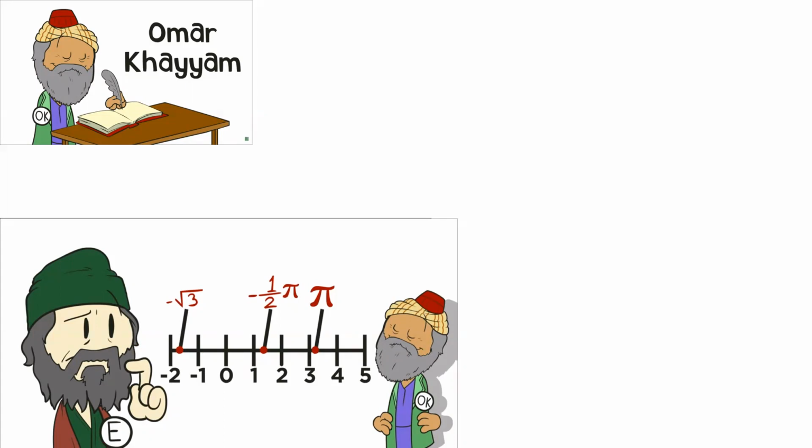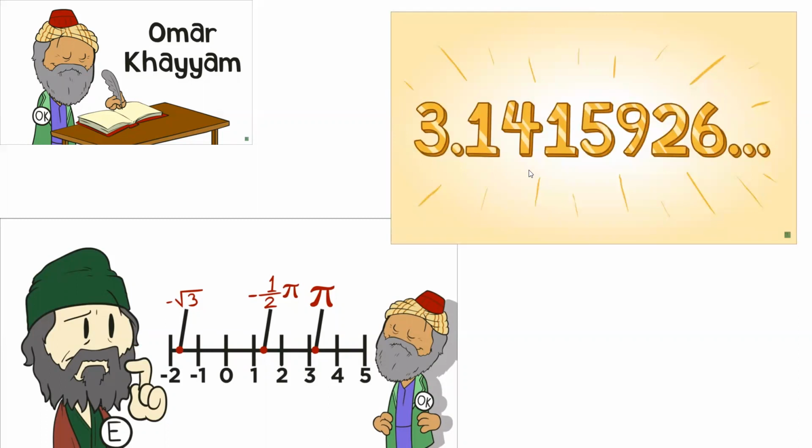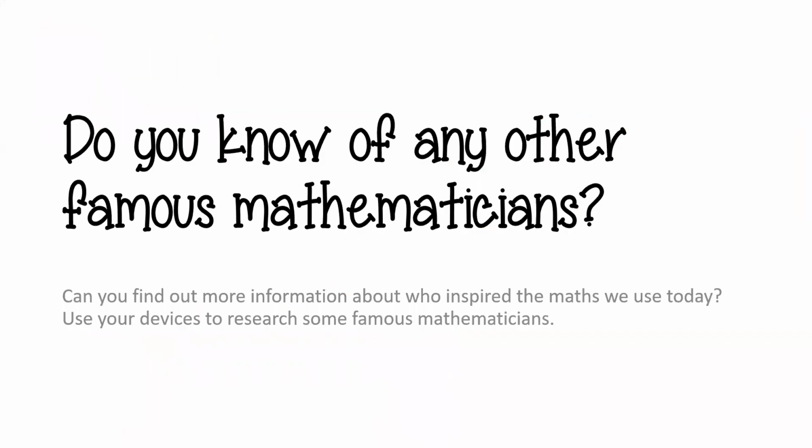But thankfully, thanks to Omar, we are now able to use that number, 3.1415926, that magical number that your mathematicians will be obsessed with. Your maths teachers will never stop talking about it. And that magical number is pi. I'm not going to tell you any more information. I'm going to let you guys do a bit of research yourself.